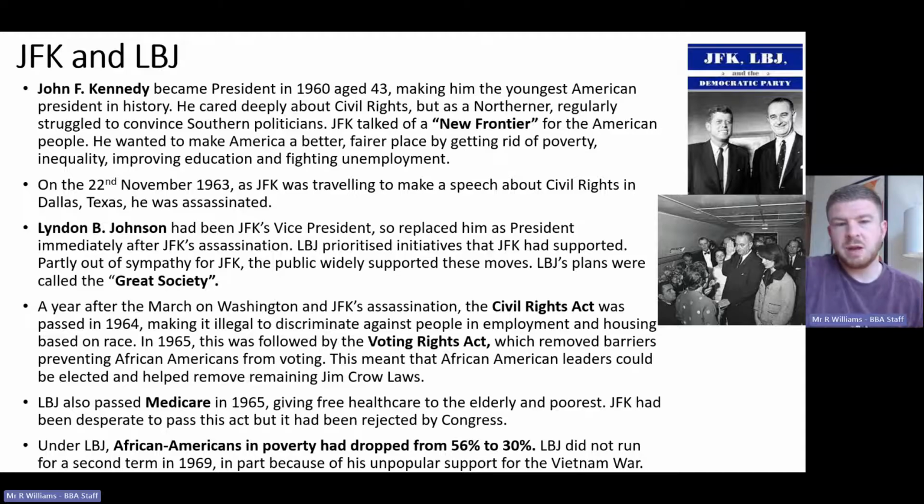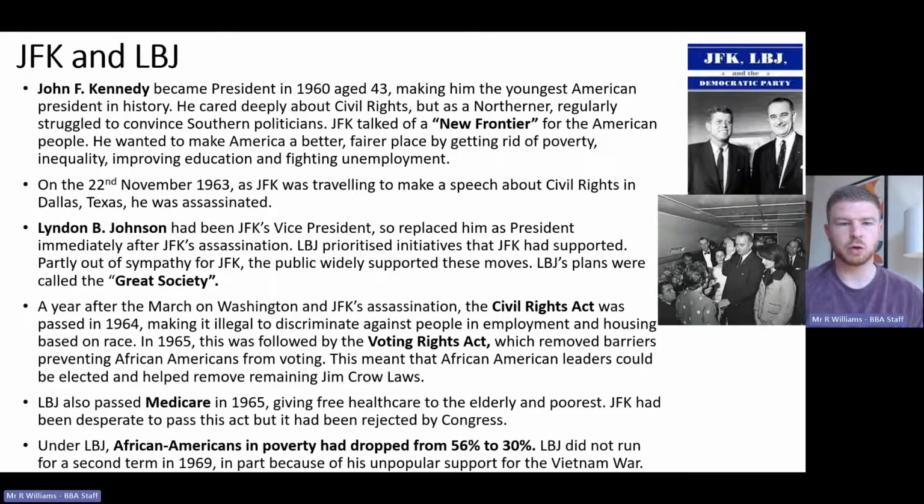Now, LBJ, he prioritized moves and initiatives that JFK had supported. He felt he had a duty to deliver what JFK wanted. So he put forward ideas like a push for civil rights that he knew JFK had wanted to deliver. And partly out of sympathy for JFK, the public widely supported these moves, and LBJ was able to pass these through.